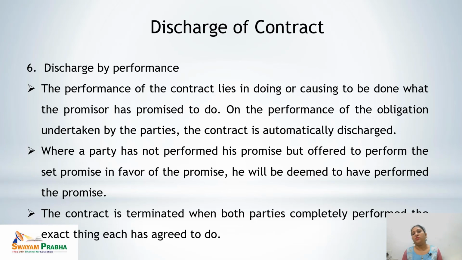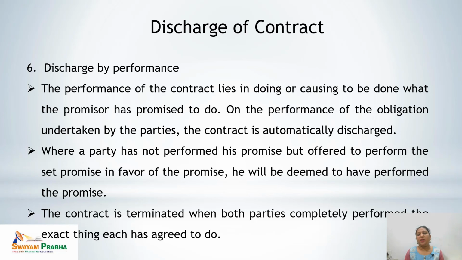On the performance of the obligation undertaken by the parties, the contract is automatically discharged. It means that once the obligations involved in the contract are performed by the parties, the contract is automatically discharged. When a party has not performed his promise but offered to perform the promise in favor of the promisee, he will be deemed to have performed the promise.